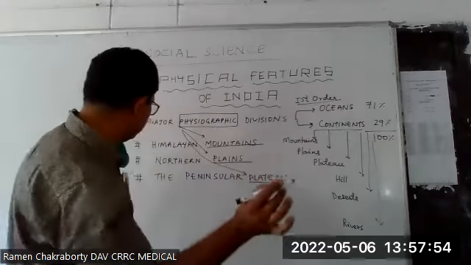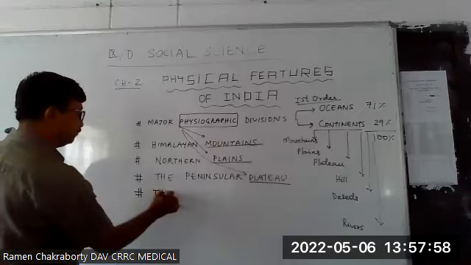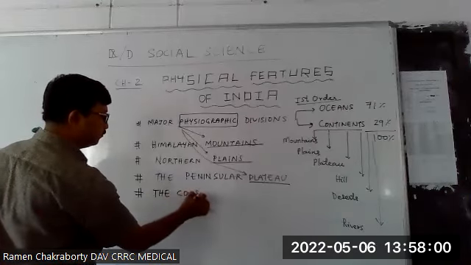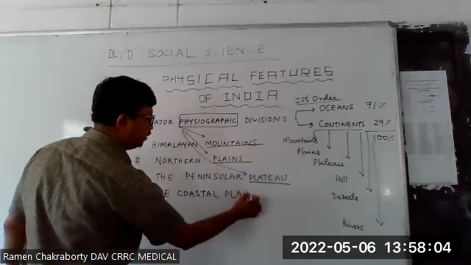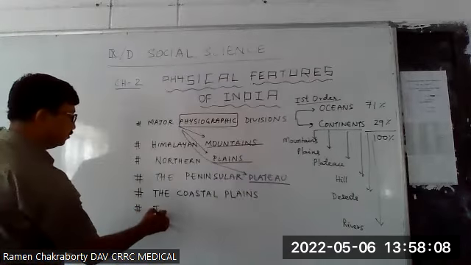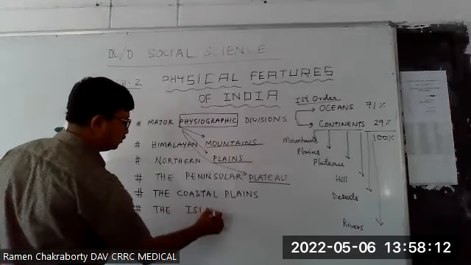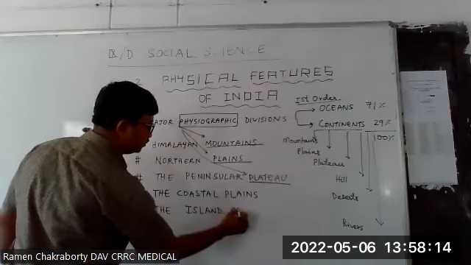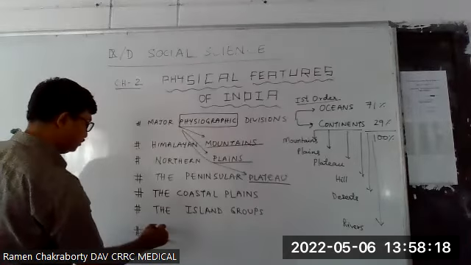Can anyone help me to note down any other? Can anyone tell me any other? So the Indian deserts and islands, the highland groups and the desert.